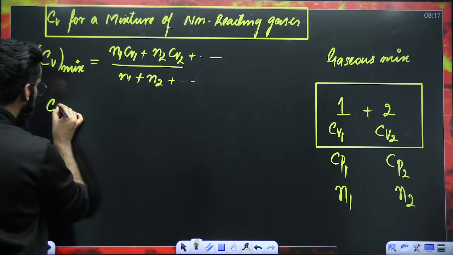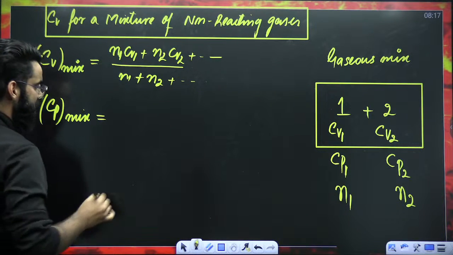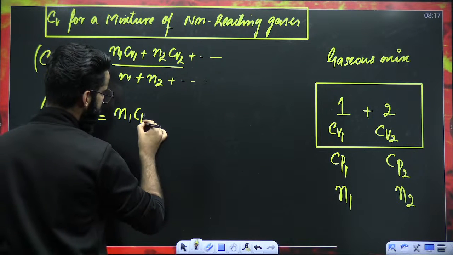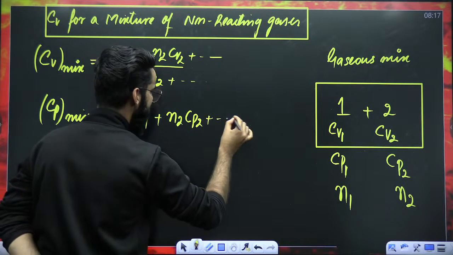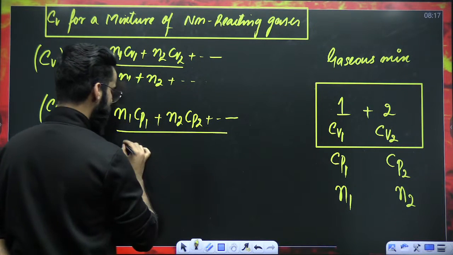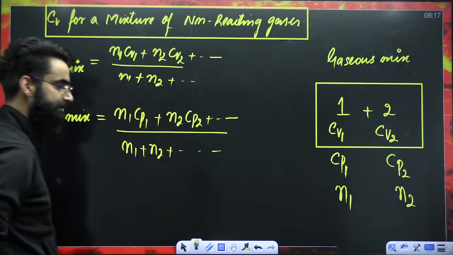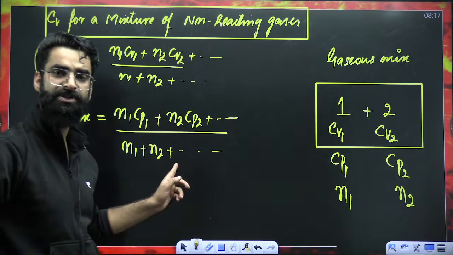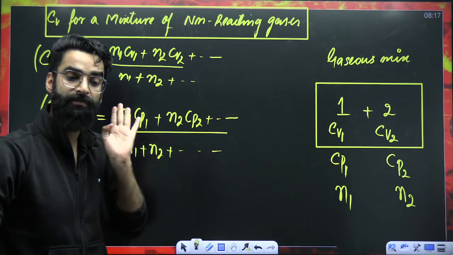Similarly, if you are supposed to calculate Cp for the gaseous mixture, it's going to be equal to N1 Cp1 plus N2 Cp2 plus N3 Cp3 divided by N1 plus N2 plus so on. This is the formula by means of which we can calculate the molar heat capacity at constant pressure for a mixture of gas.